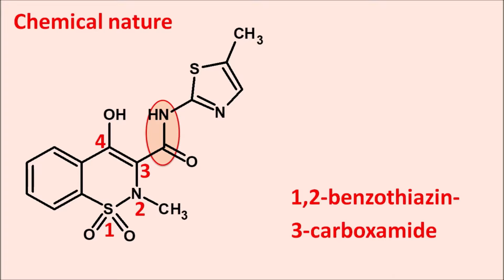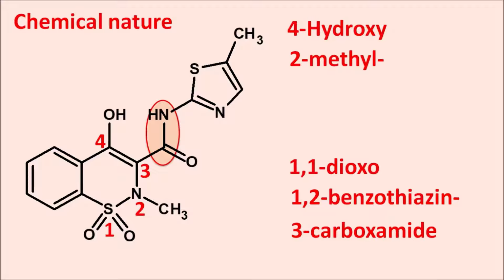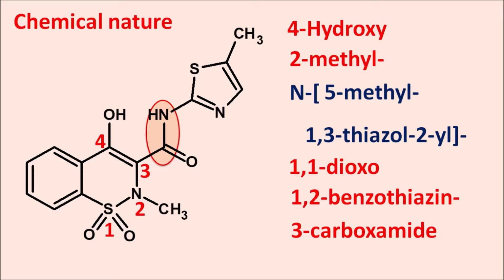So now meloxicam is a 1,2-benzothiazine 3-carboxamide derivative, and it has other side chains: fourth position hydroxy, second position methyl, first position dioxo. Then at the third position, on the nitrogen, it has another heterocyclic ring system, which is nothing but 1,3-thiazole. So we can write this as N-1,3-thiazol-2-yl. And this thiazole ring has a methyl group at the fifth position, so 5-methyl. That is the complete name of meloxicam.